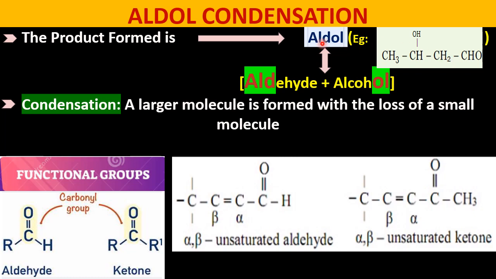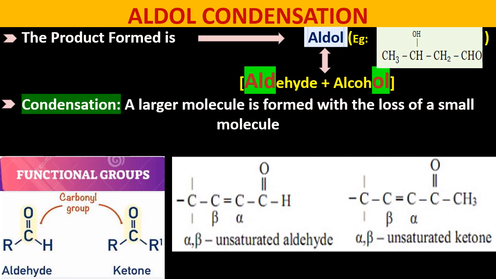When these aldol undergo further condensation on heating, it forms alpha beta unsaturated compounds, alpha beta unsaturated carbonyl compounds. We know carbonyl group is a functional group which has both aldehydes and ketones.